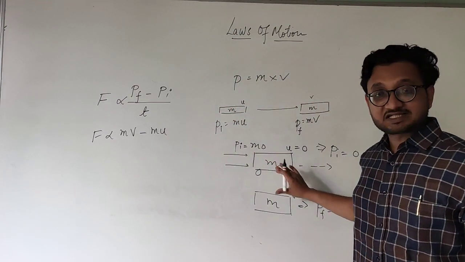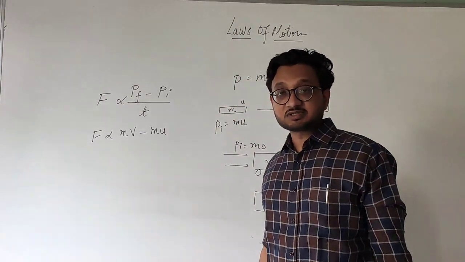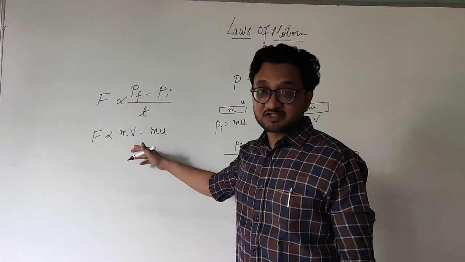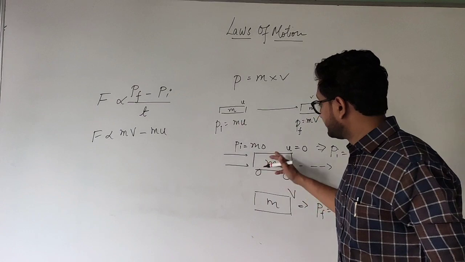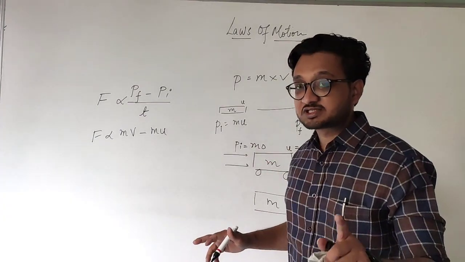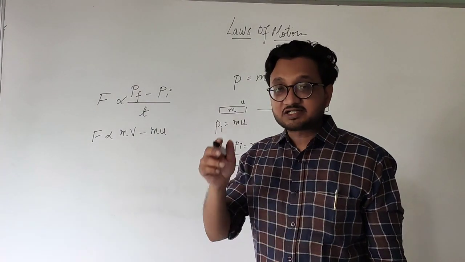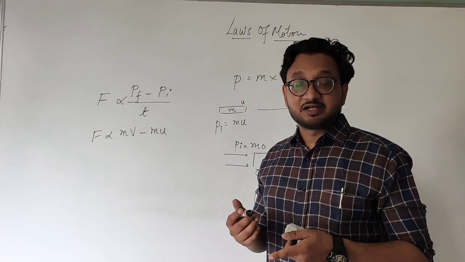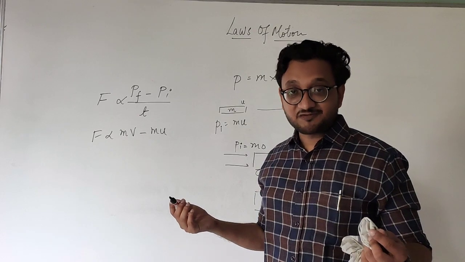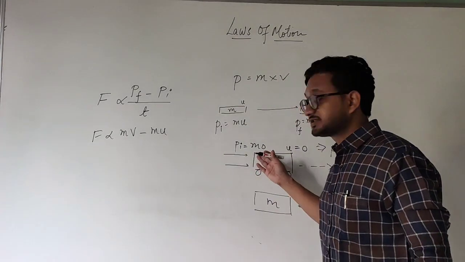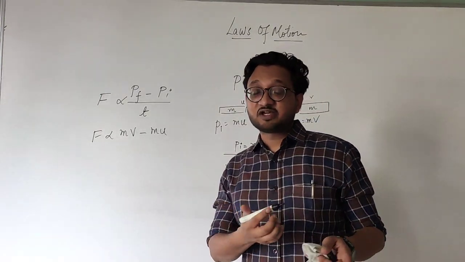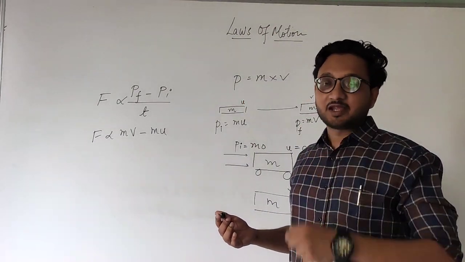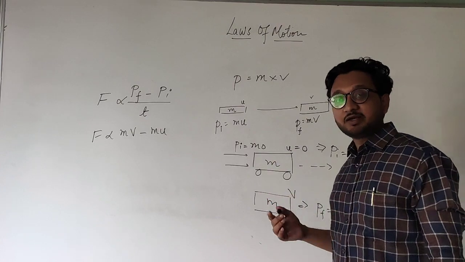Forget this example now, that was just for your understanding purpose. We are writing the general formula now. So final momentum is mv. It is not always necessary that the initial velocity will be 0. That was just an example. Sometimes it may be a specific number. Sometimes the vehicle might be moving with a certain velocity. So you check the question once again, and it is not always necessary that it is going to be 0.